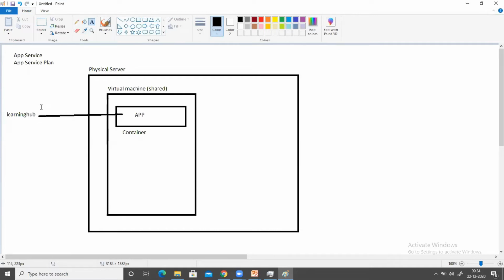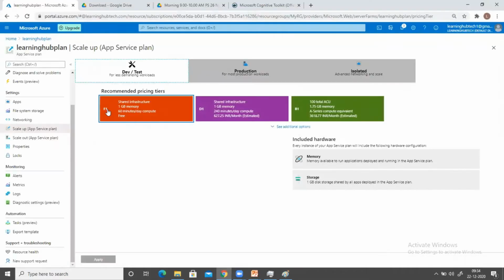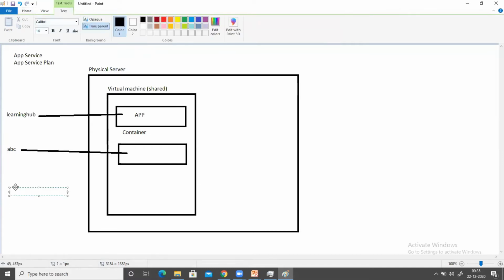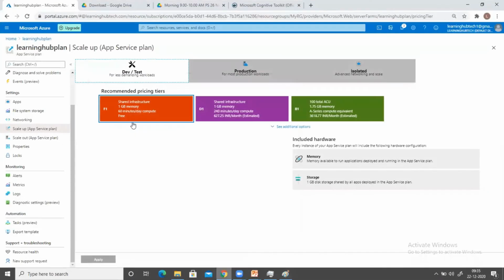Let's say there is some second company, ABC. They have also purchased the F1 plan or D1 plan. So what will happen in this case? In the same virtual machine, one container is going to be created. This is a container, and this company is going to deploy their application in this container. Suppose there is a third company, XYZ, and that company has also taken this free plan or D1 plan.